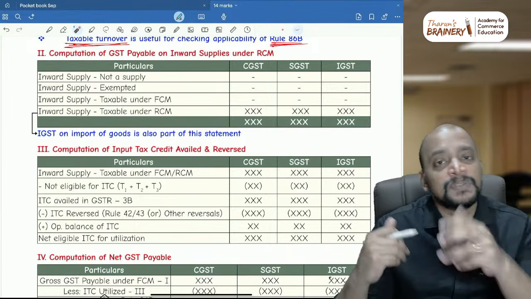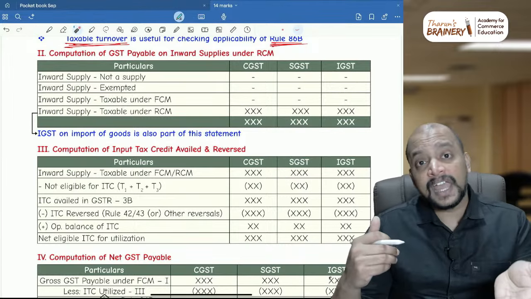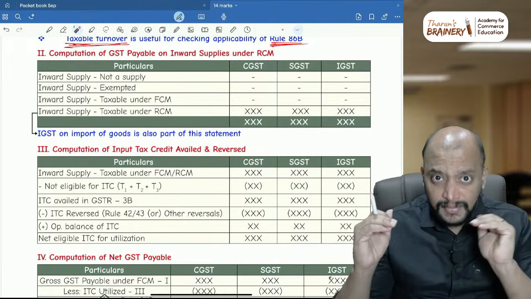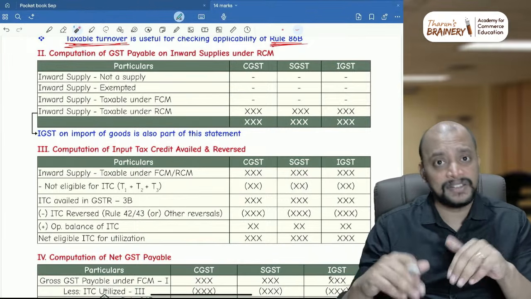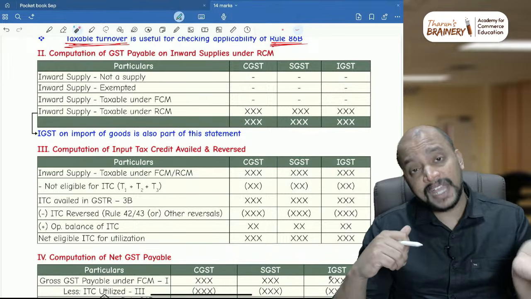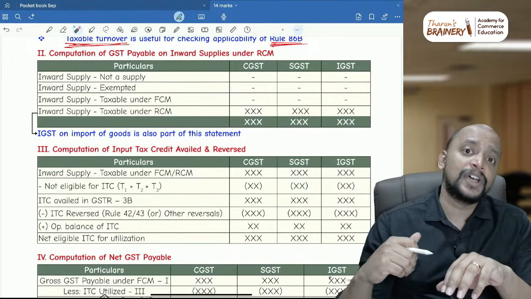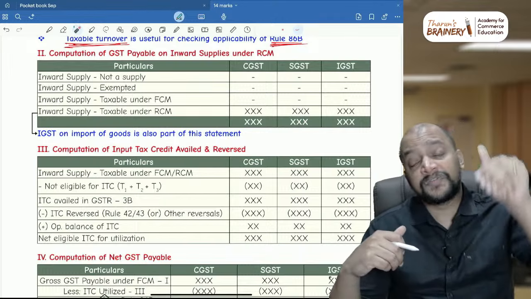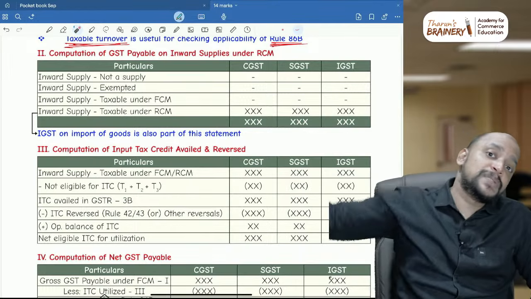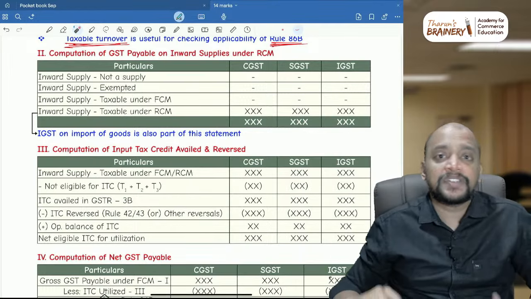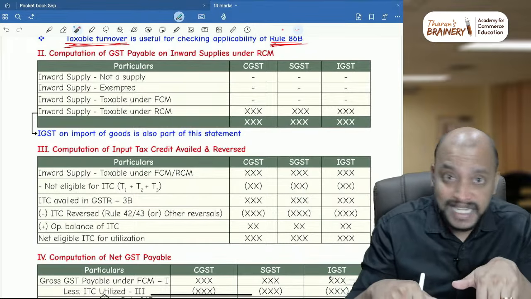They will tell invoice missing, ITC not available, or they have not received the goods in this month but the invoice is there, like that, they will tell ITC not available. Or if they have received the goods as well as the invoice, but the goods are received in lots, only the first installment is received now and the subsequent installment is received at a later point of time, which means we cannot take ITC for this month.